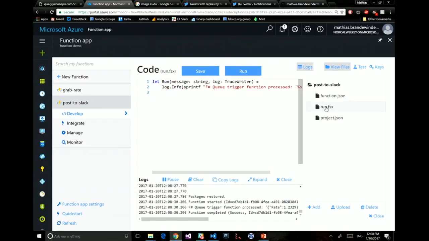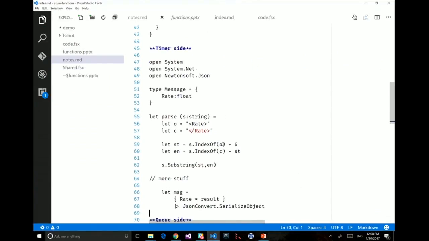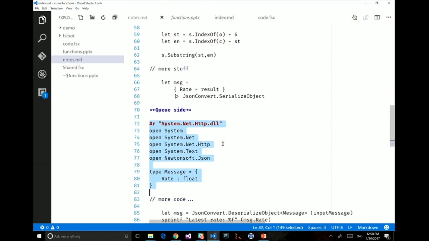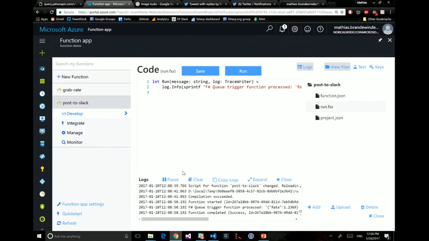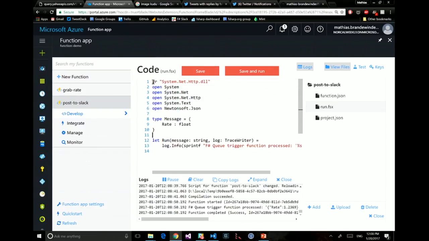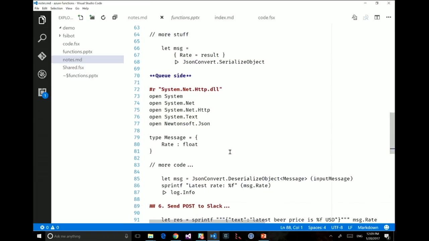And let's change the code a bit in the run function to do something a bit more exciting than what we have. So on the queue side, I'm going to do a couple of things. I'm going to create the same type on the other side, which is I'm going to take the message and reserialize it to a message. So let's do it here. And I'm also going to push it into Slack. Here I created a webhook already. So let's serialize it.